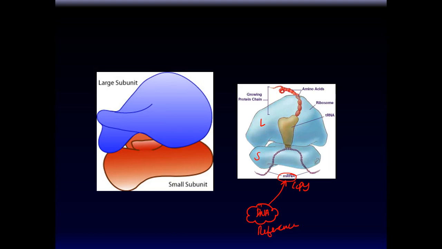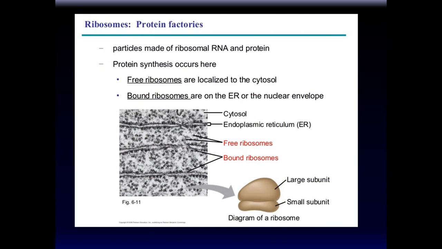So the DNA is like a reference book. You can't check it out at the library, but you can make copies of it. And those copies are called messenger RNA. They leave the nucleus, and so messenger RNA is like a photocopy of the DNA. And using that copy, and bringing amino acids together, proteins are made. Okay, and this happens at the ribosomes. So ribosomes are protein factories. Okay, now the ribosomes frequently associate themselves with what's called endoplasmic reticulum. We will talk about that in a second.